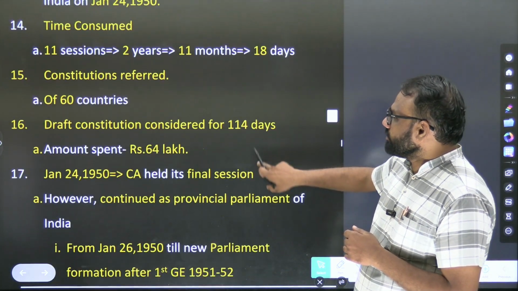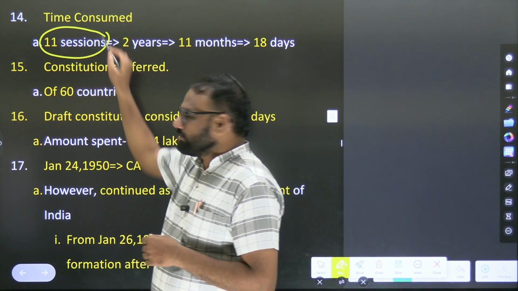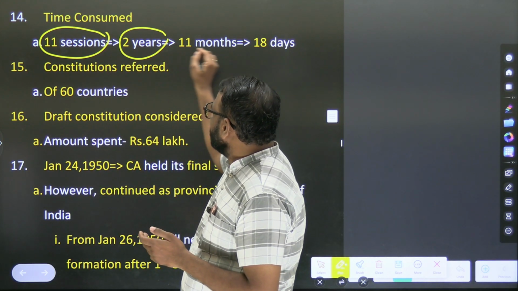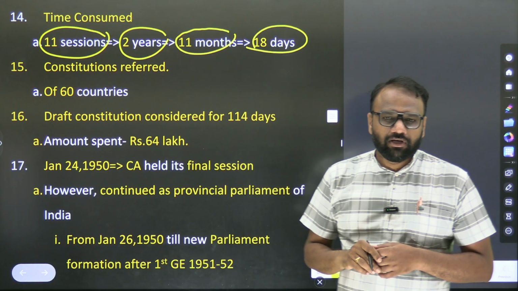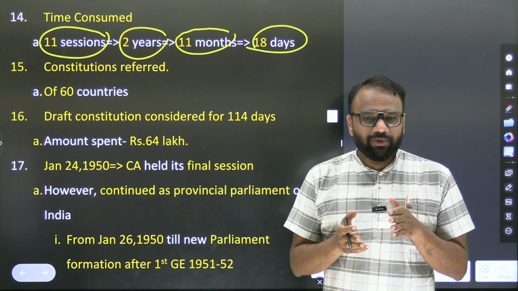Time consumed. What was the time consumed to frame the constitution? 11 sessions, which spread over 2 years, 11 months, 18 days. In the prelims, there are very rare chances that they will ask, but from the mains point of view, it is very important.